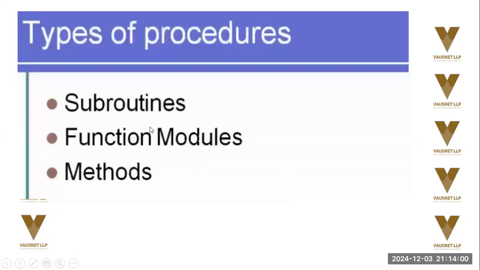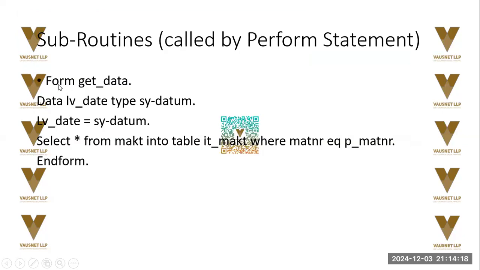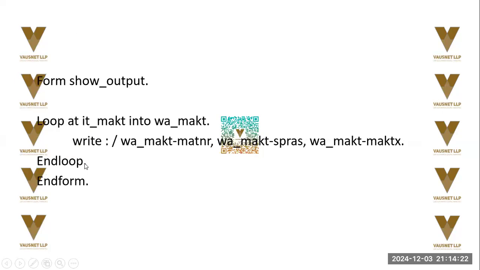Now, what are procedures? Subroutines, function modules, methods. We'll see all of these. We'll also integrate subroutines in our programs in the next lecture. Subroutines can be implemented between the form and endform statements in any ABAP program, except for class pools. They are called by the user using the perform statement. Form get data. Okay, select again, and endform.